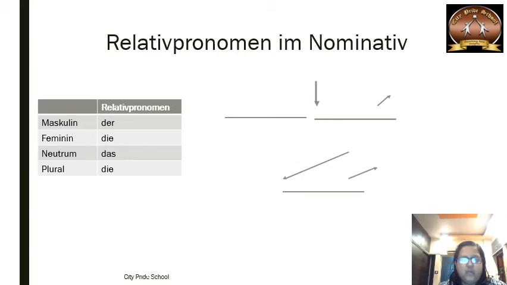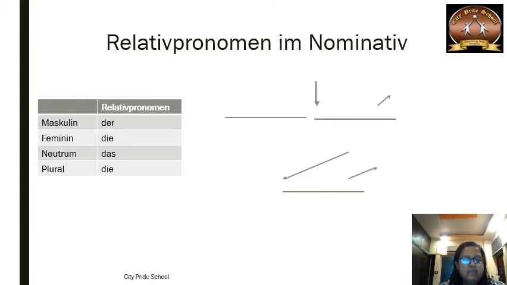We are going to first see the relative pronoun in nominative. Here you can see the relative pronouns in nominative. You can think that these are similar to definite articles, because for masculine it is der, feminine die, neutrum das, and plural die. But though they look similar, they have different functions.